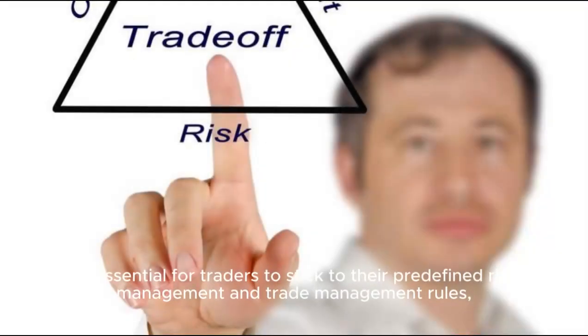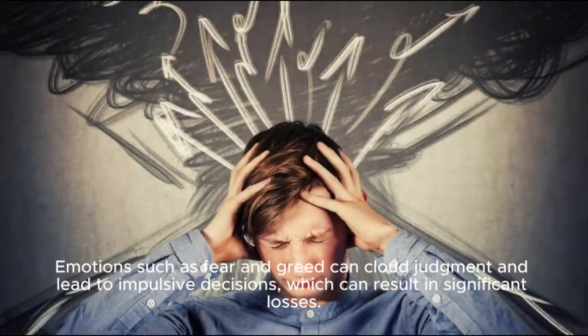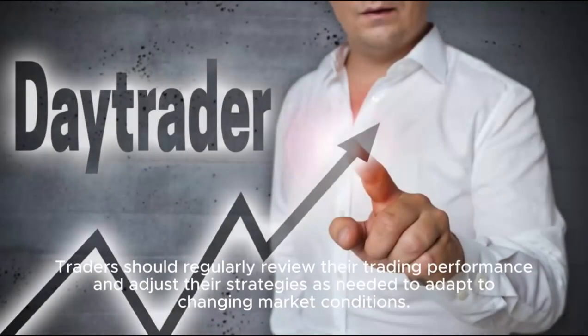It's essential for traders to stick to their predefined risk management and trade management rules, regardless of market conditions or emotions. Emotions such as fear and greed can cloud judgment and lead to impulsive decisions, which can result in significant losses. Consistency and discipline are key to successful money management and trade management in crypto trading. Traders should regularly review their trading performance and adjust their strategies as needed to adapt to changing market conditions.